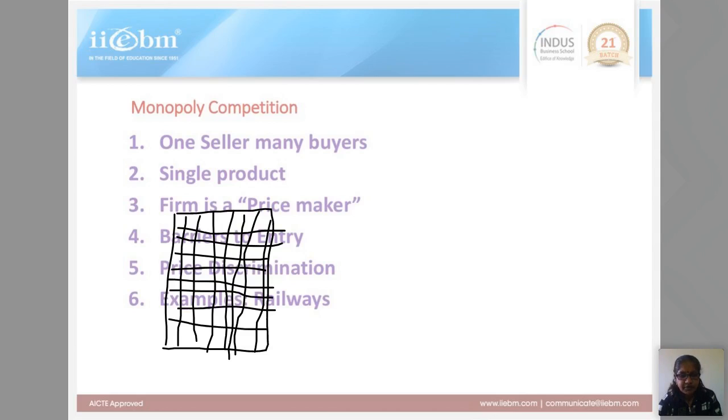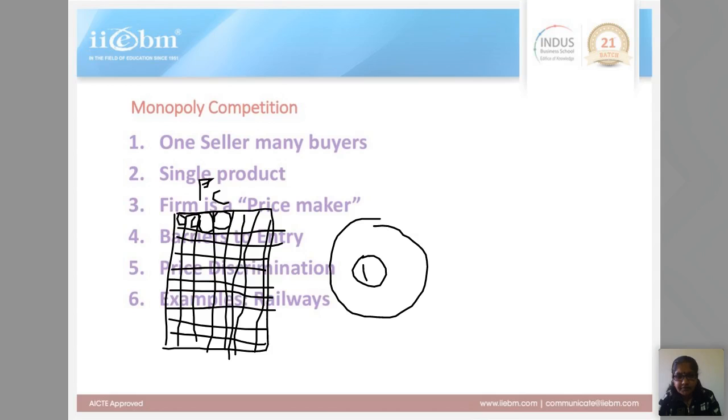Each one is a firm. This one is another firm, this one is a third firm. Like that, there are so many firms. This is perfect competition. Now, what happens in case of monopoly? In case of monopoly, there is only one firm in the whole industry.